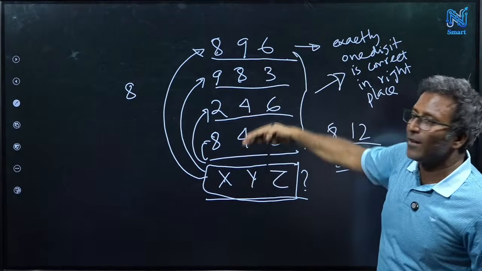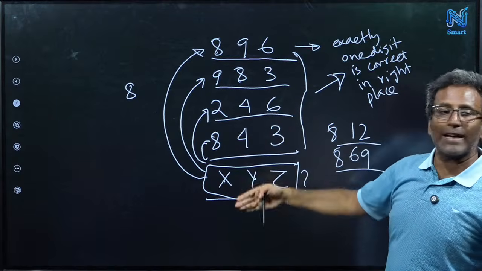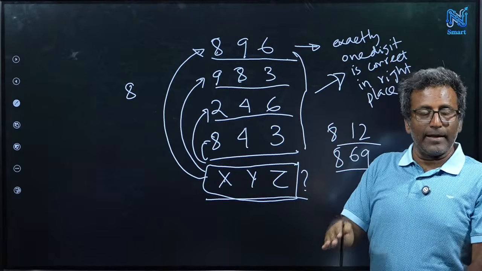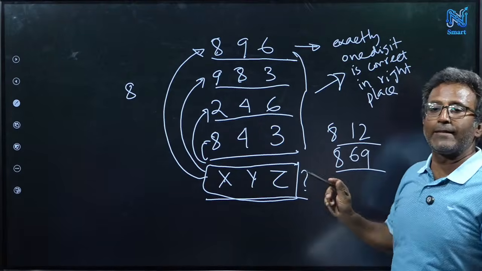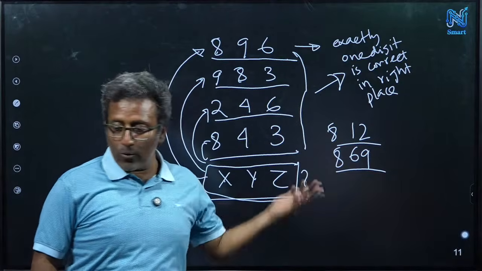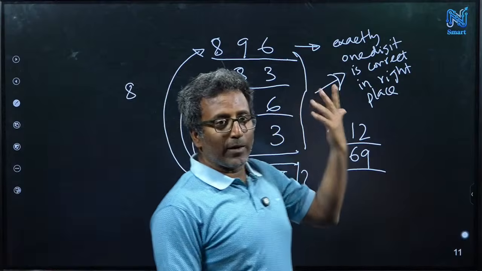Like that, you have four hints. For each hint, exactly one is true, but you don't know which one. It's more like a logic question again. Then you have to identify the secret number. Maybe we can discuss that in the next class. So we have this homework, and we can continue with it in the next class.